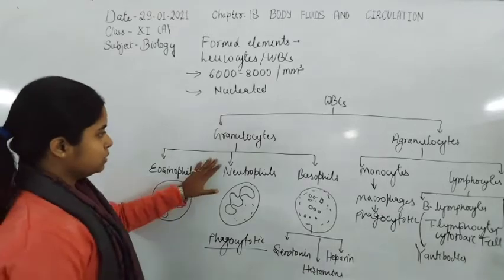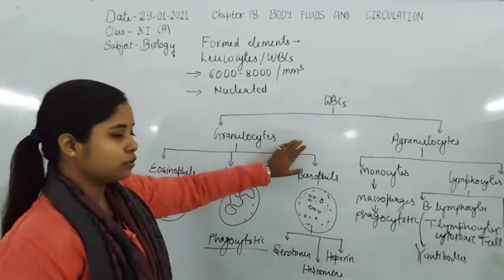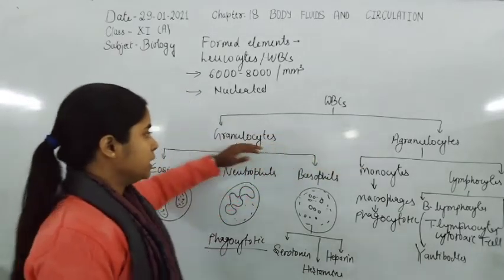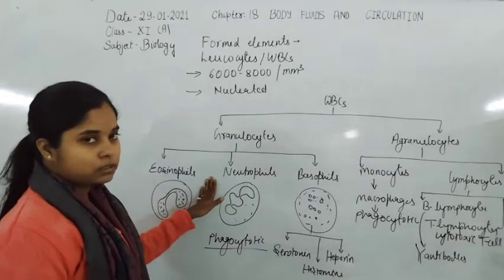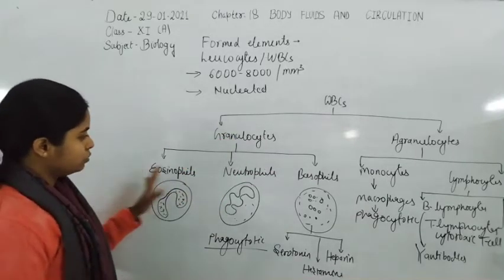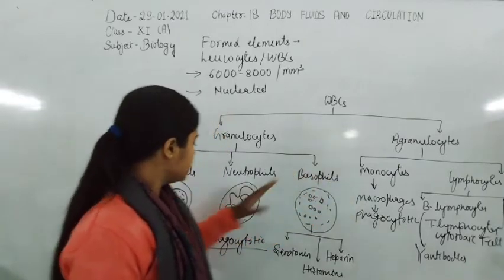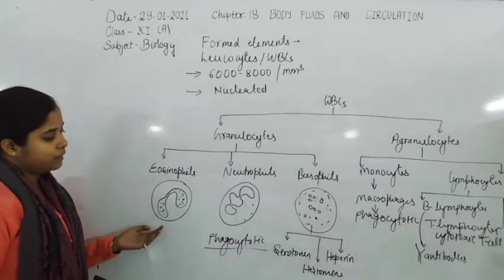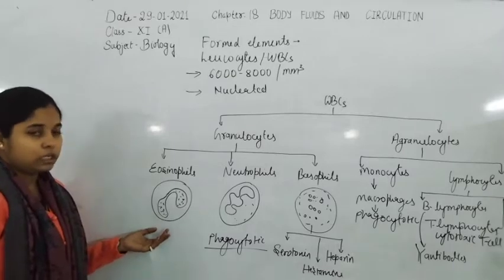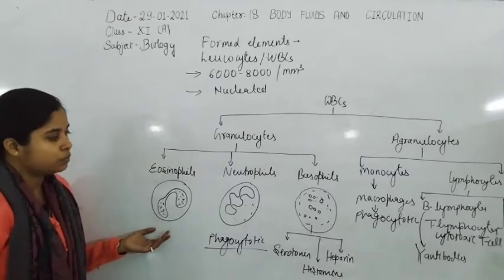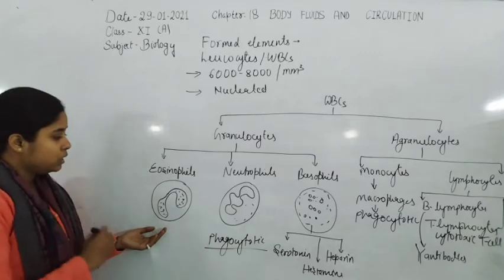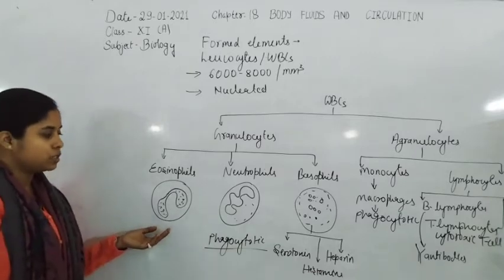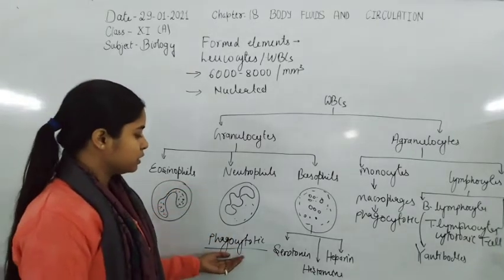The WBCs are divided into granulocytes and agranulocytes. In the granulocytes, there are three types of cells: eosinophils, neutrophils, and basophils. Eosinophils are also mainly responsible for the inflammatory response or allergic response. Allergic responses are produced from here as well. And neutrophils are phagocytotic in nature.